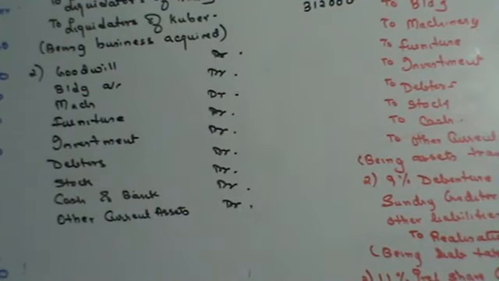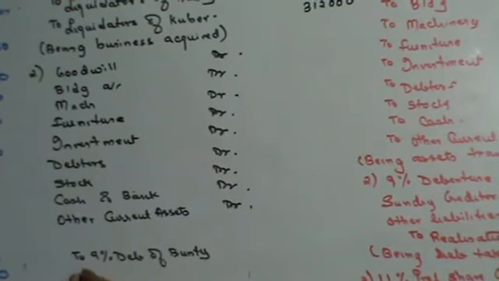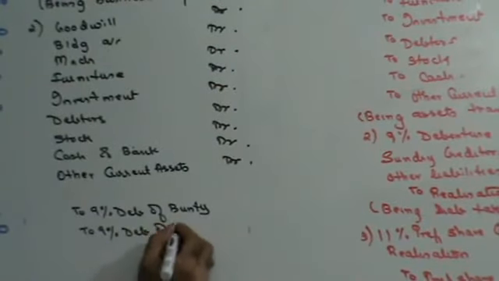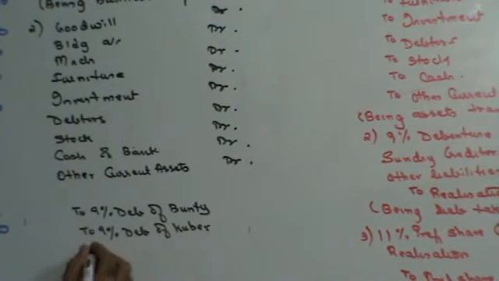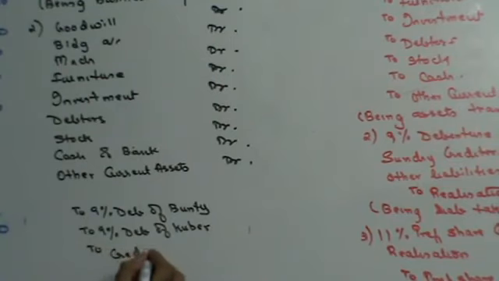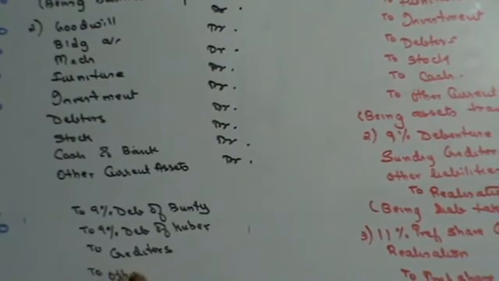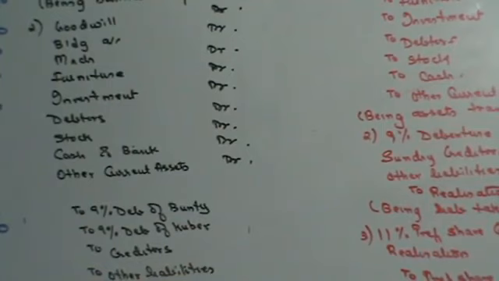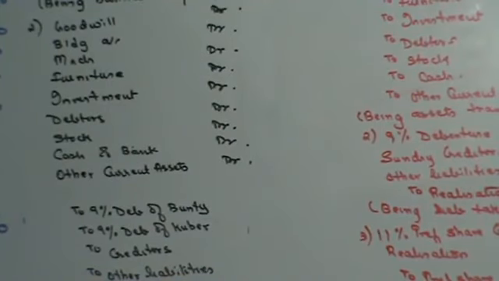Leave a line. To 9% debentures of Bunty, to 9% debentures of Kuber, to creditors, to other liabilities, to business purchase.